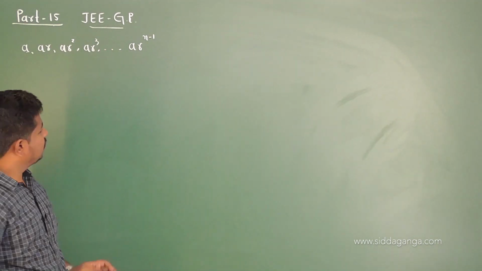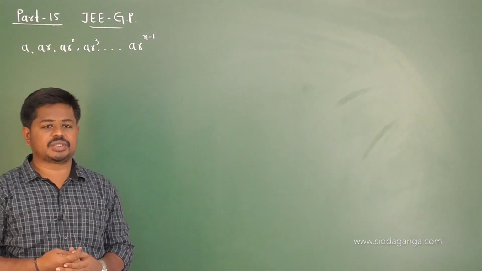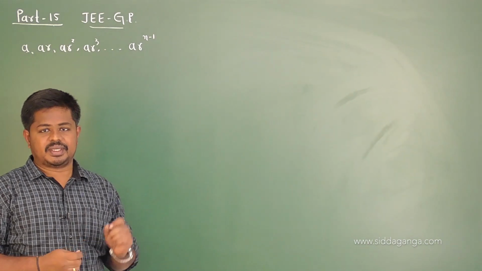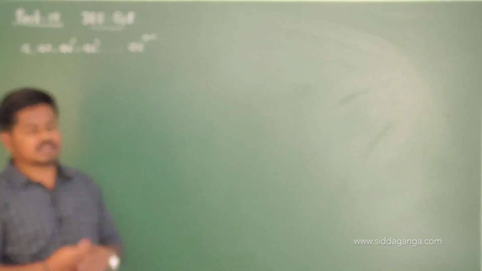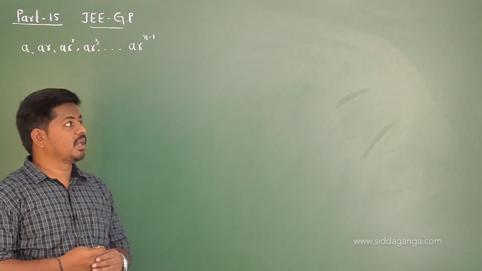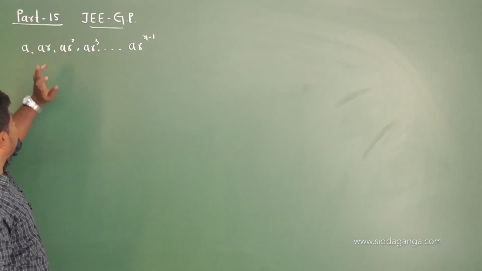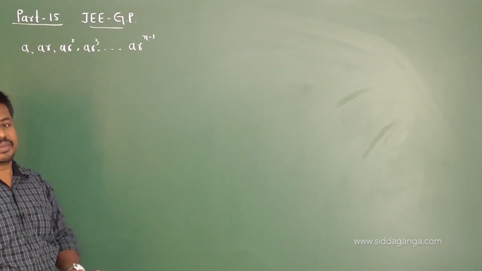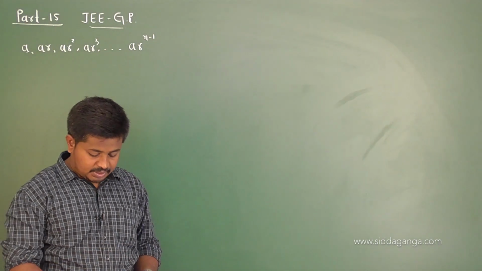Now, this is about geometric progression. A sequence or a progression in which the ratio of consecutive terms is constant throughout the series is called a GP, and the constant is called the common ratio, denoted by small r. A is the first term, AR is the second term, AR square the third term, and so on. So AR power of n minus 1 is the nth term of the geometric progression.